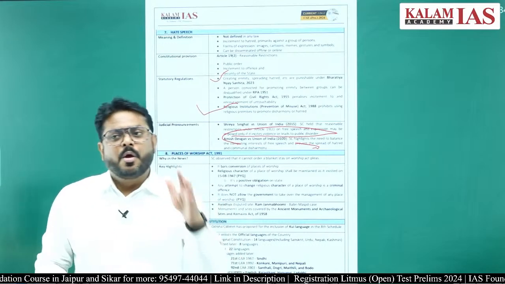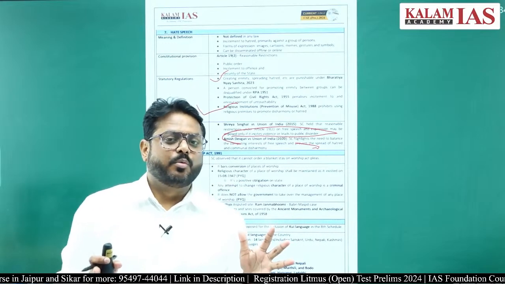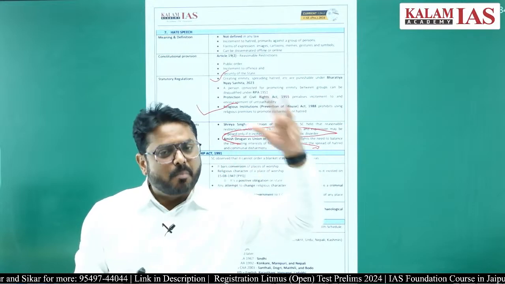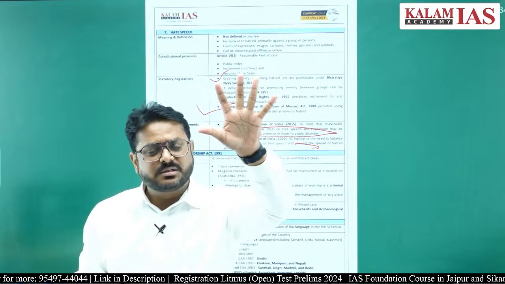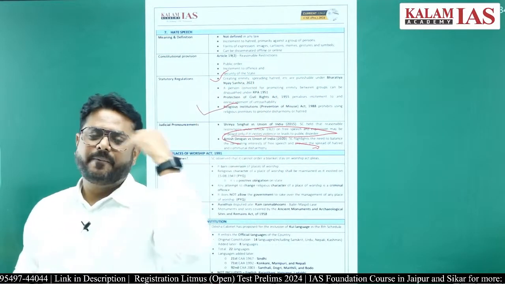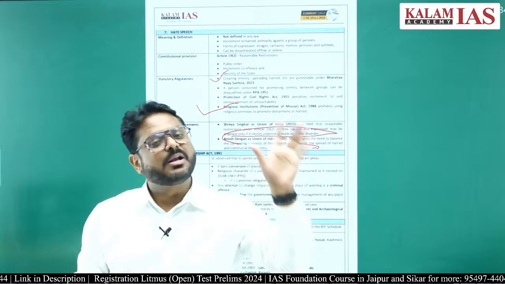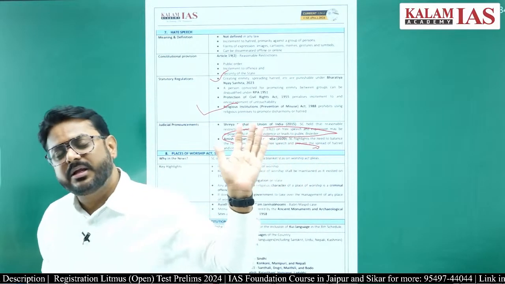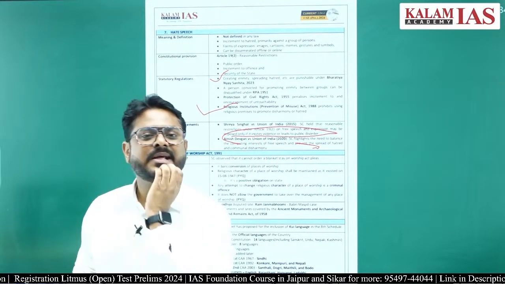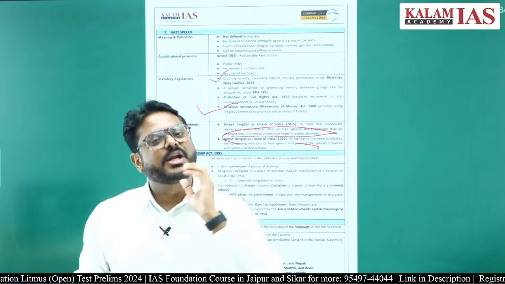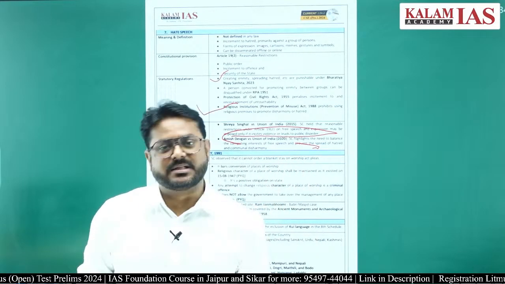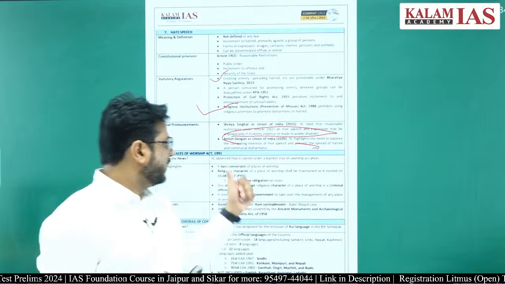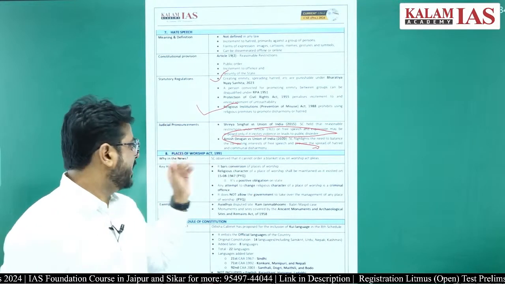A place which was there, temple, mosque, gurudwara, church or anything, will keep continuing in exactly the same fashion as it was at the time of independence. This is what the act says.